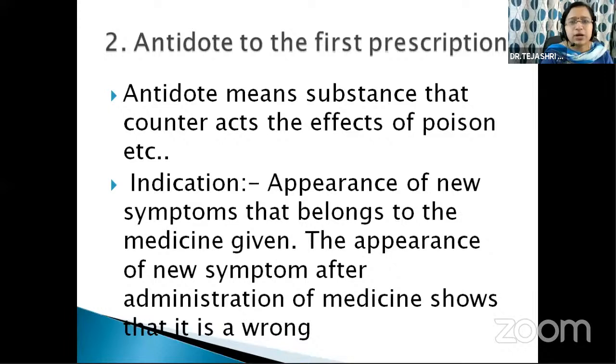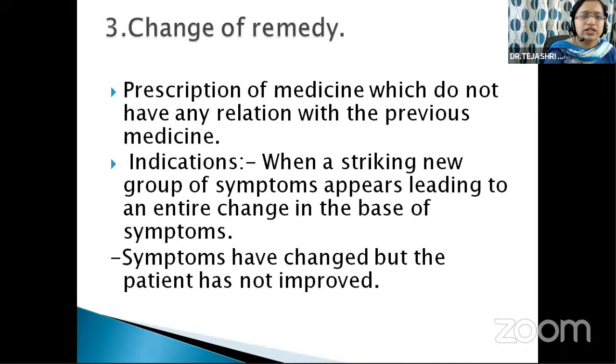Take an example: Arsenicum album. If the patient after taking Arsenicum album is showing medicinal aggravation, then you have to antidote that Arsenicum album. The antidote of Arsenicum album is Sepia. What do you have to do? You have to give the Sepia medicine to antidote the grievous action of Arsenicum album. This is the example of an antidote.